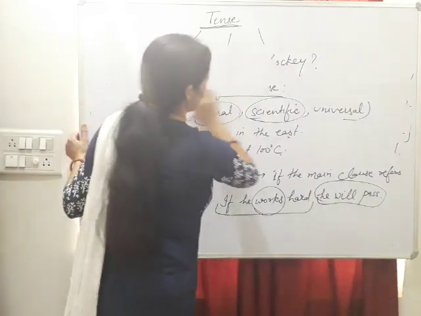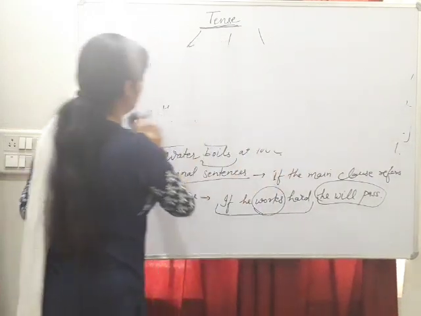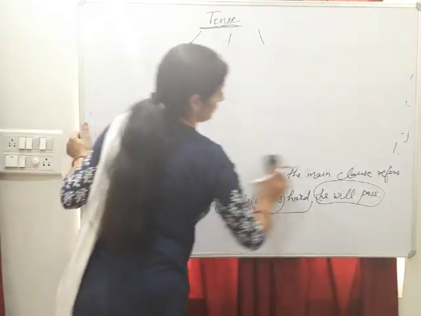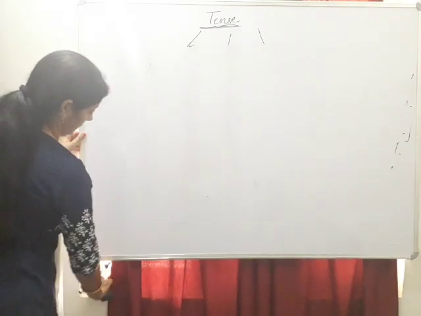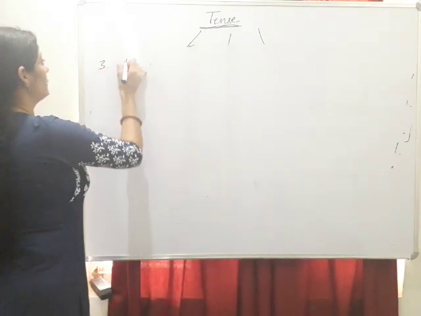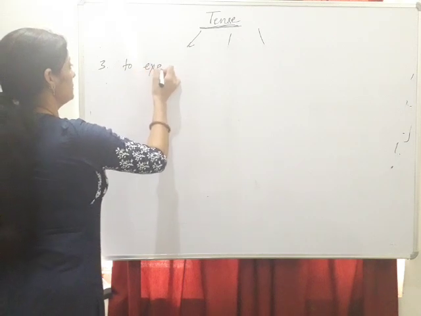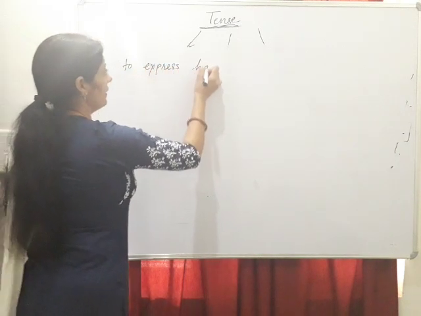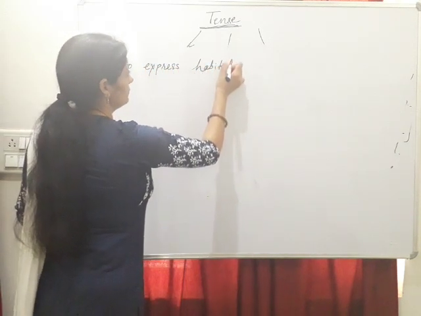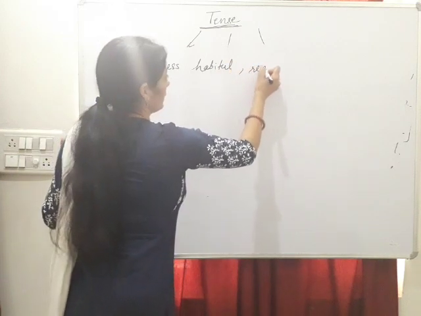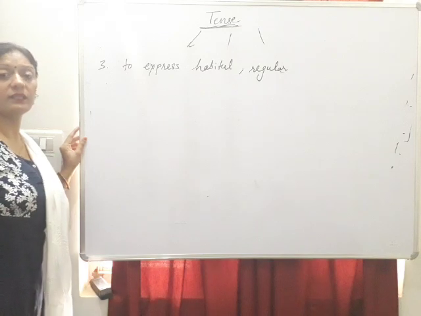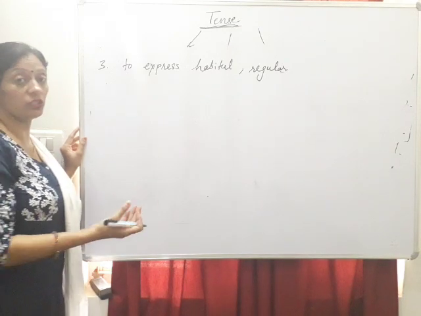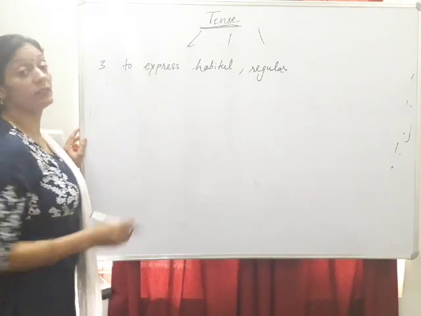Now the third is to express habitual or regular action. When there is repetition, then we use present indefinite.